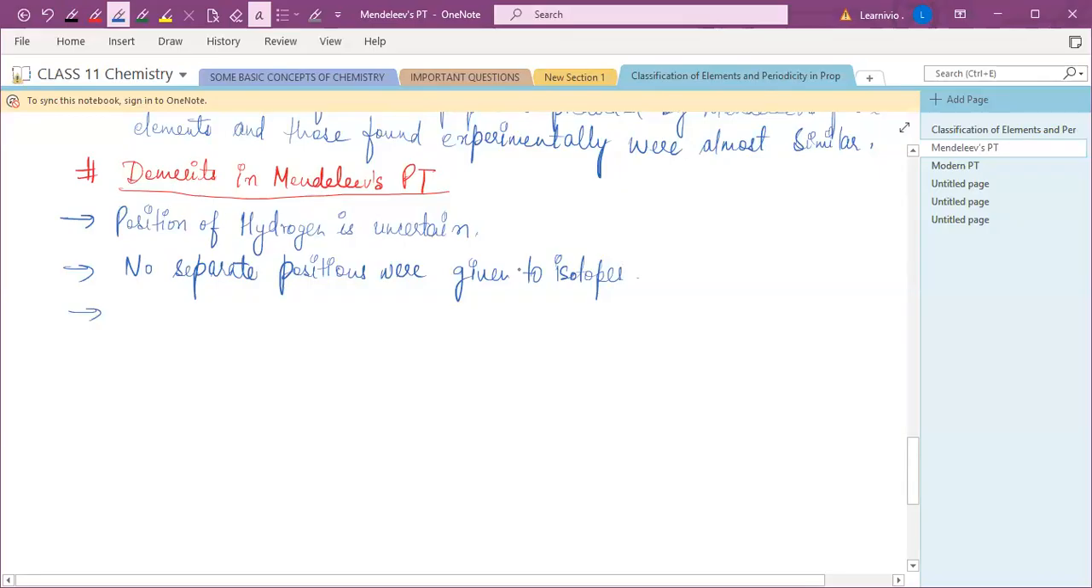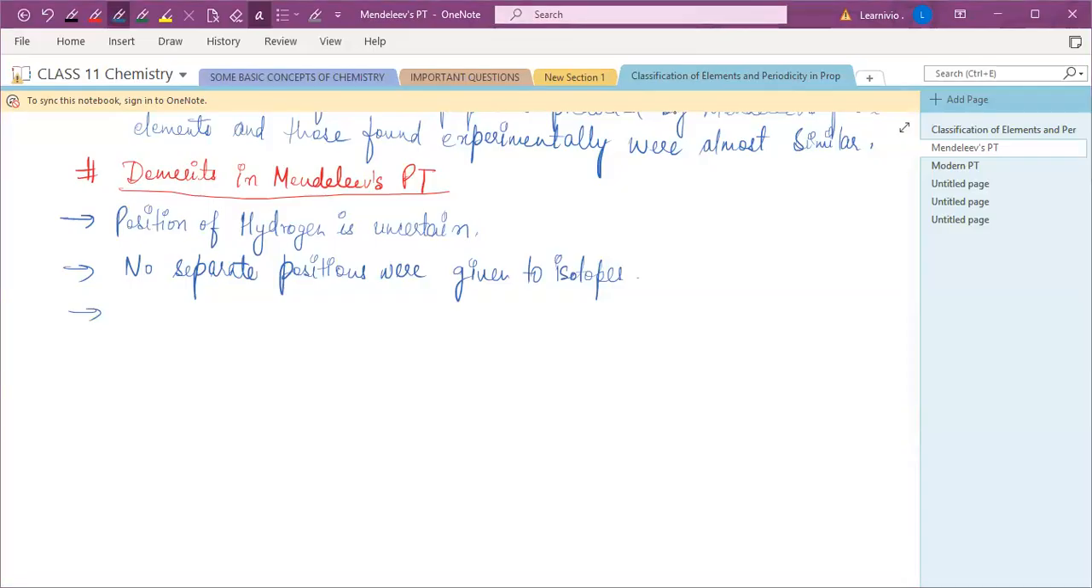We know that the isotopes of an element have different atomic mass, but they have the same atomic number. This periodic table has been framed on the basis of increasing atomic mass of the elements, so different positions must have been allotted to all the isotopes. But he didn't give a different or separate position for the isotopes. That's a major demerit of Mendeleev's periodic table.